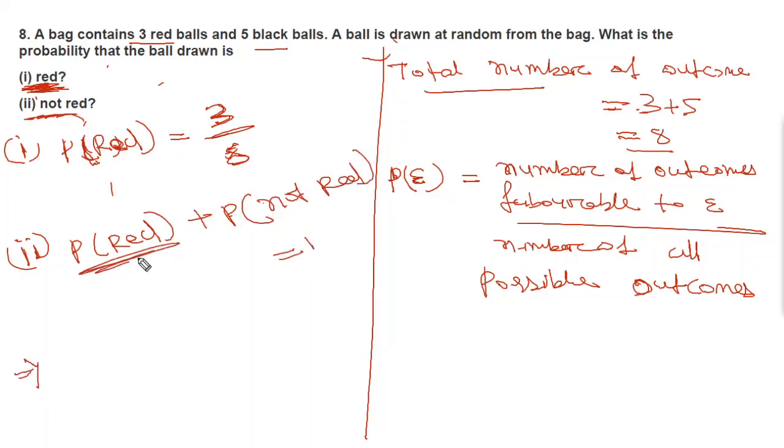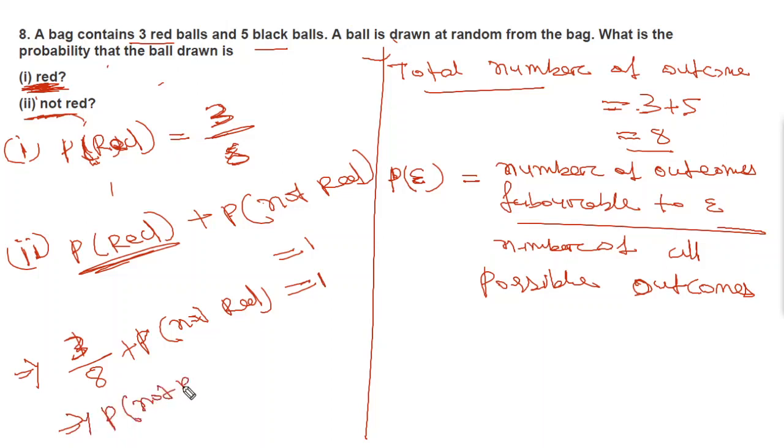Probability of red is 3 by 8, so 3 by 8 plus P of not red equals 1. Therefore probability of not red equals 1 minus 3 by 8, which is 5 by 8.